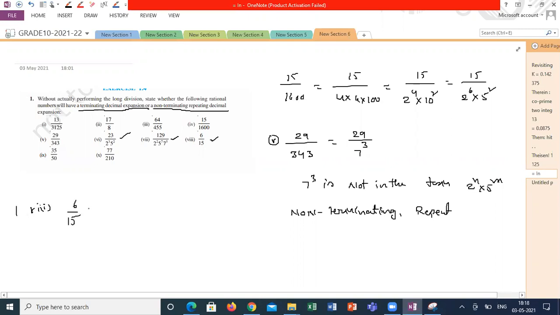6 by 15. 6 and 15 are not co-primes. So this can be written as 3 by 5. Now we are able to proceed with this question. Terminating, sir. 2 by 5. This is 2 by 5 power 1. So it is terminating.